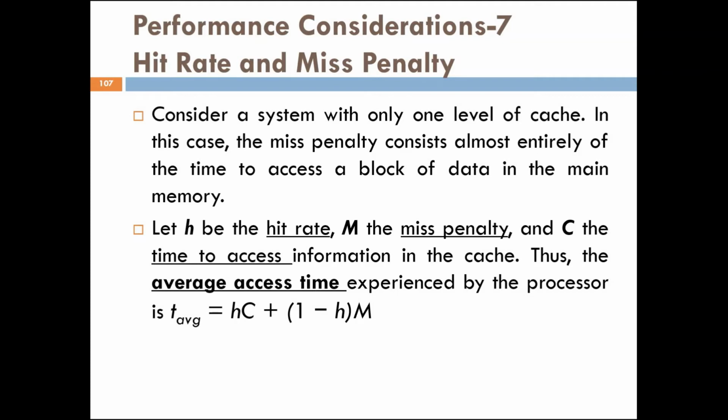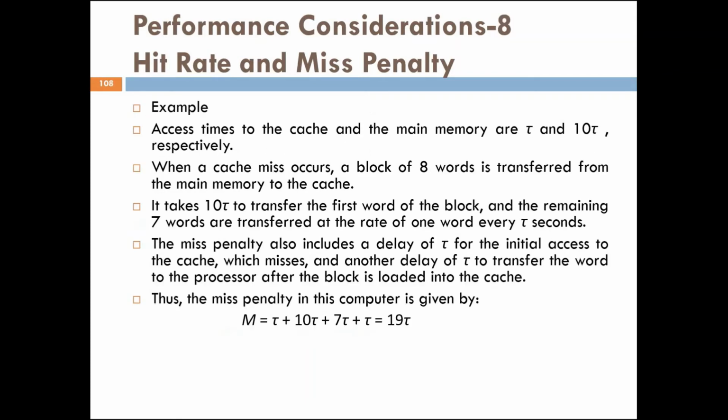The average access time can be represented as T average = hC + (1 - h)M. This is the equation to calculate the average access time experienced by the processor.